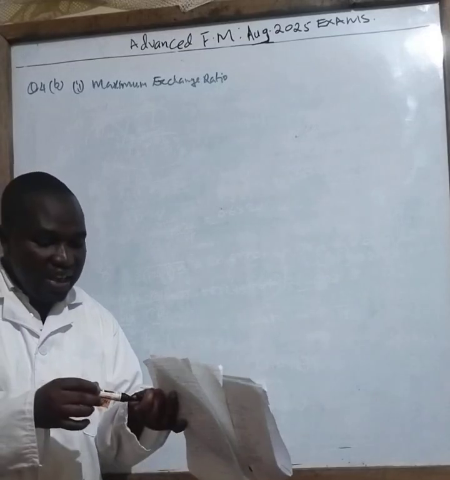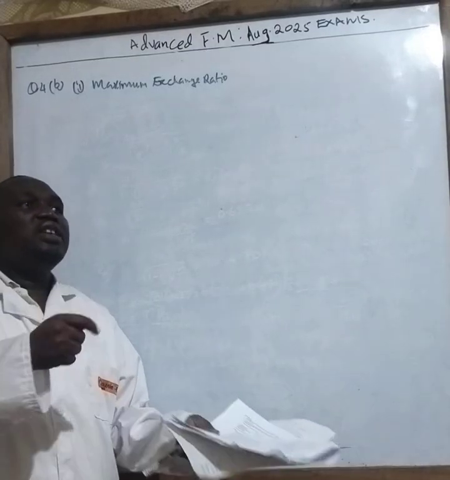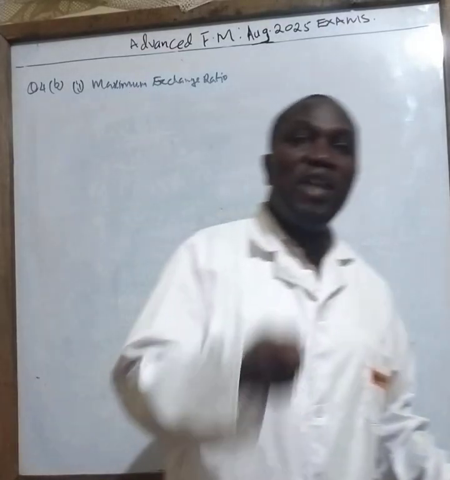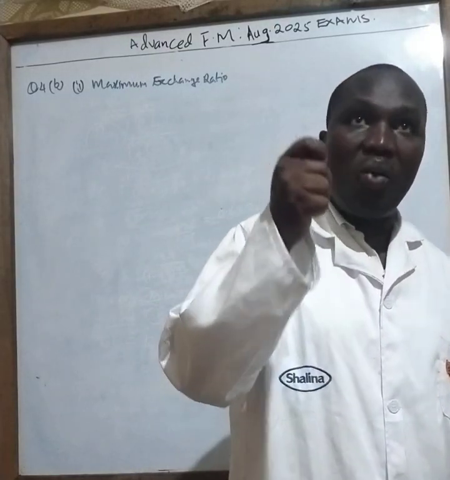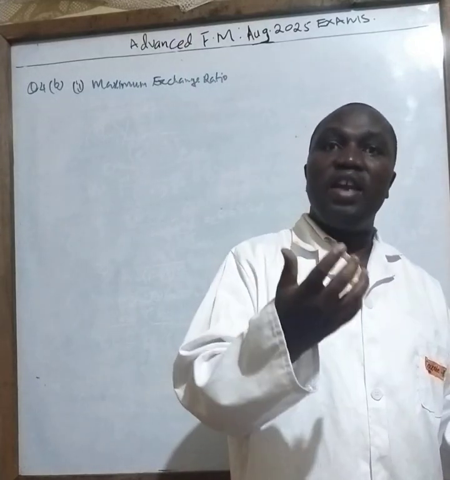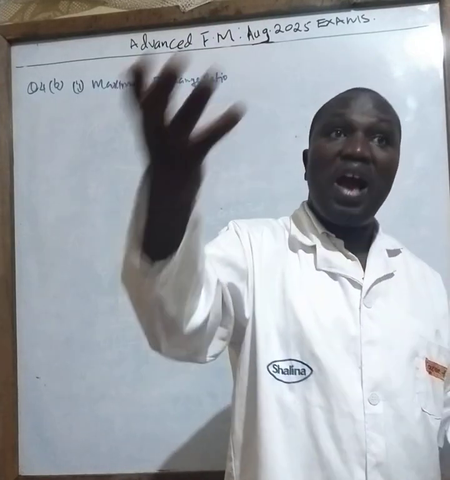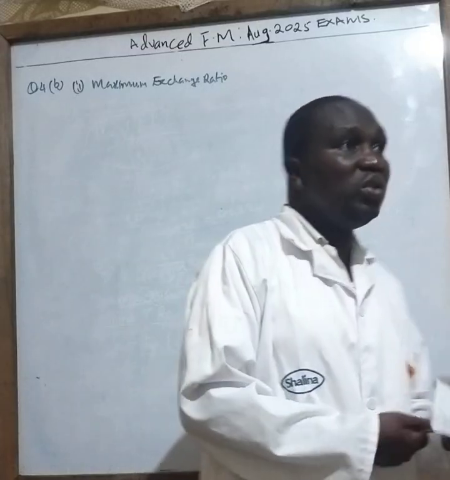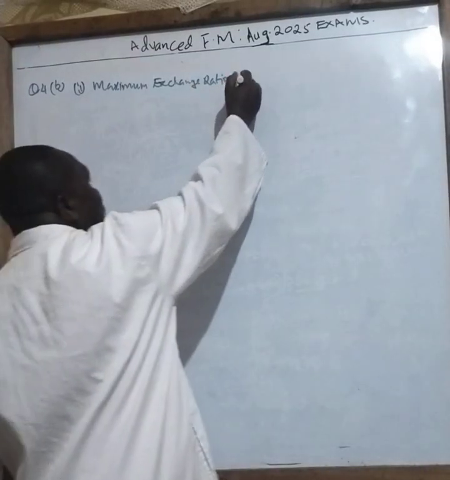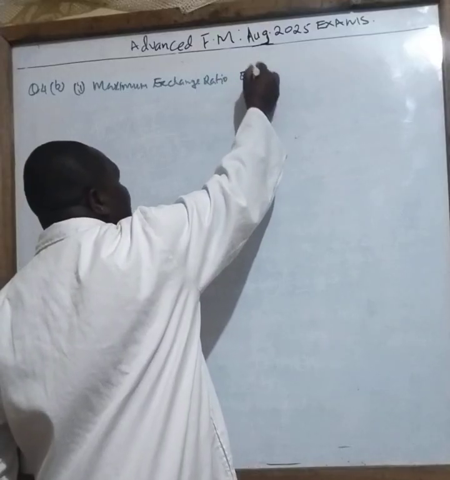The logic here is, you take the ratio for the acquirer, divide by the ratio of the acquiree. So acquirer is the one that is buying, then acquiree is the target.